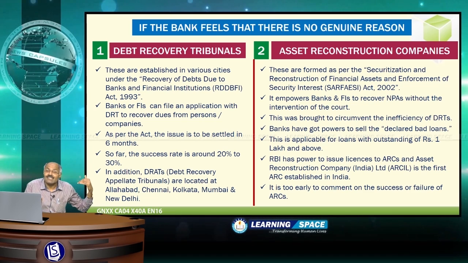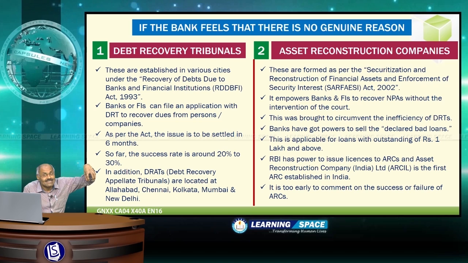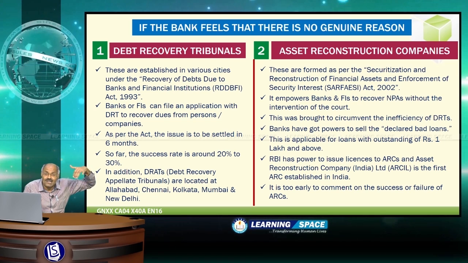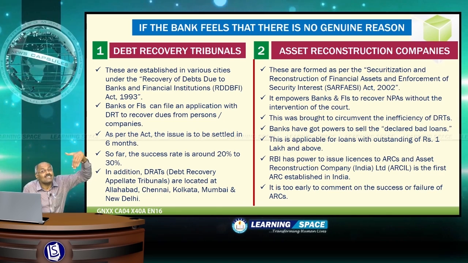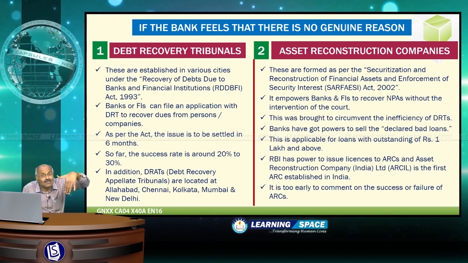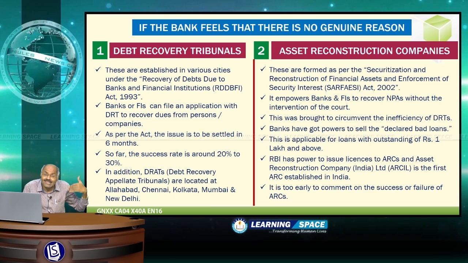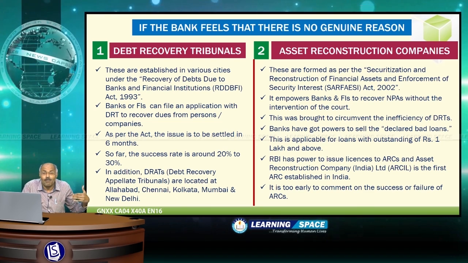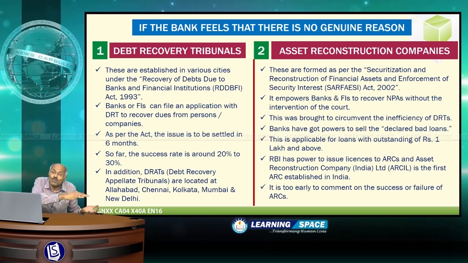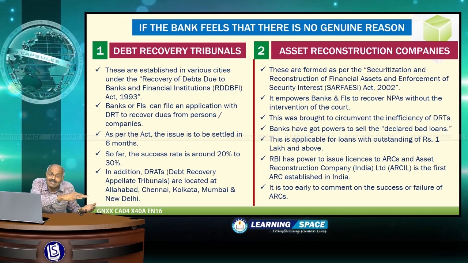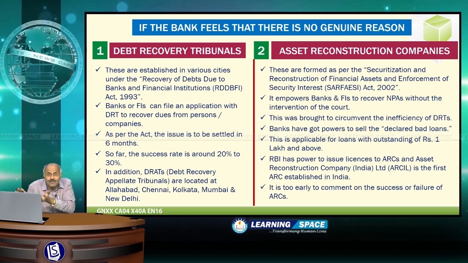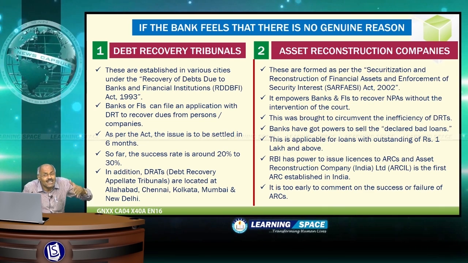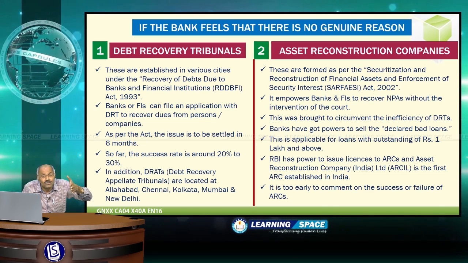Second one is asset reconstruction companies. These asset reconstruction companies were established based on SURFACE Act, and here several times the banks are selling at much lesser cost to asset reconstruction companies. That means if the loan value is 100 crores, sometimes the banks are selling at 40 crores, 30 crores, 50 crores.